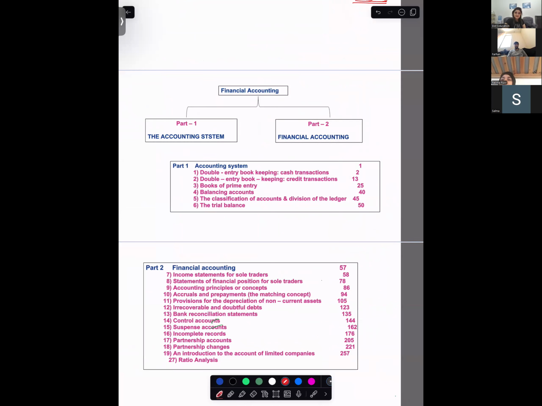Yes, miss. So there are 27 chapters. Part 1 is the basic accounting, which has what is a cash transaction, credit transaction, books of prime entry, trial balance, division of ledger. So these are the basic things, which might come as one question or two questions only in your MCQs.